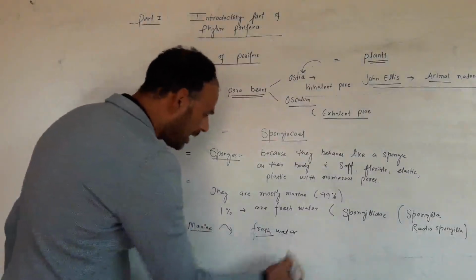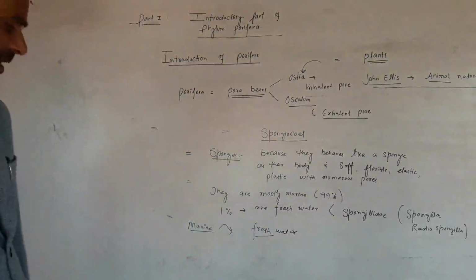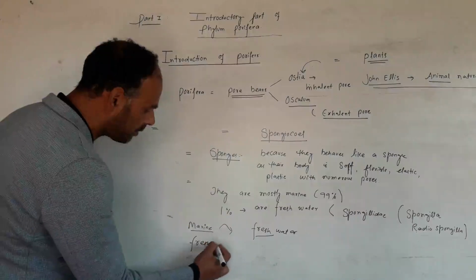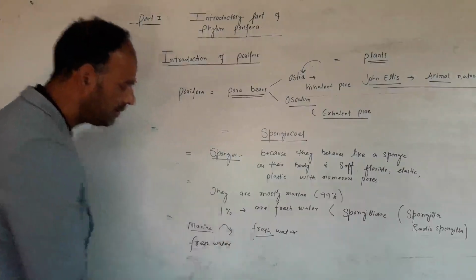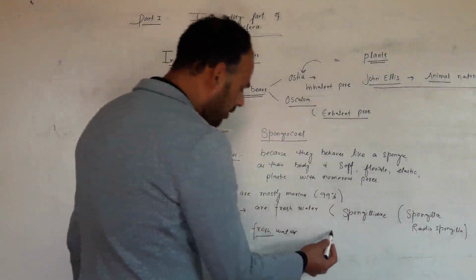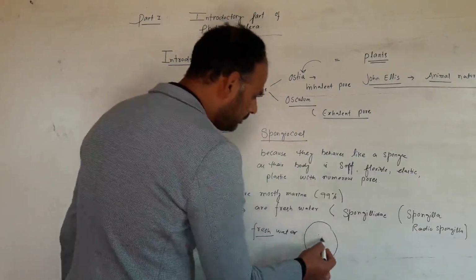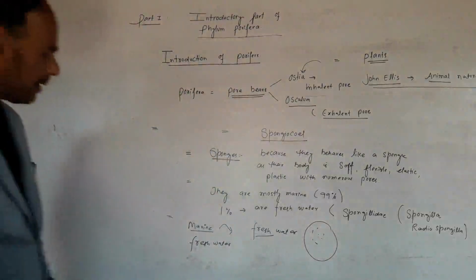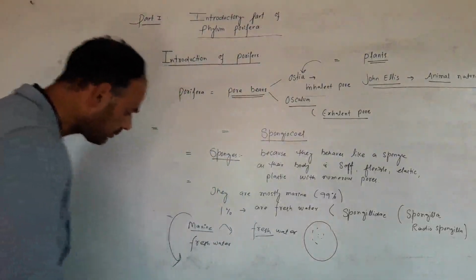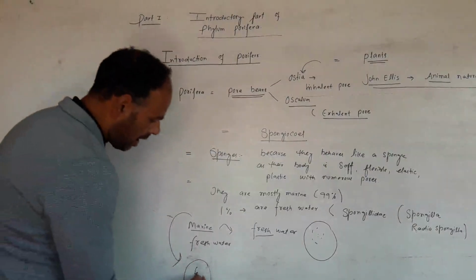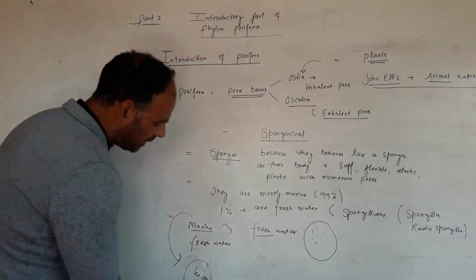That means marine forms cannot survive in freshwater, nor can the freshwater ones survive in marine water. The body fluids of freshwater animals are hypertonic, while in the marine ones they are isosmotic.